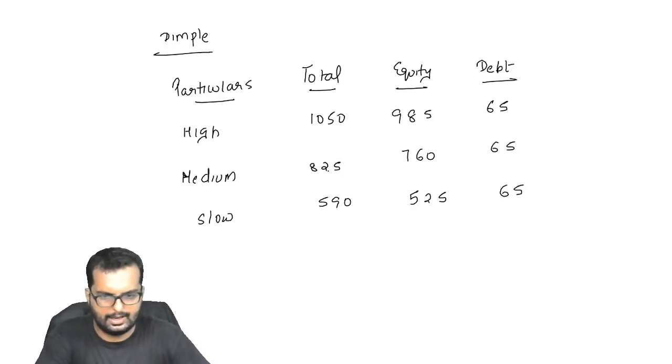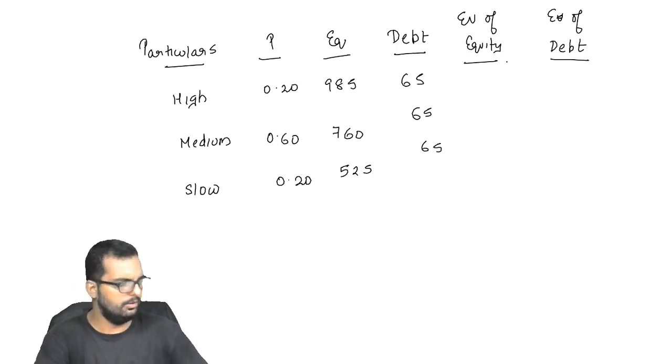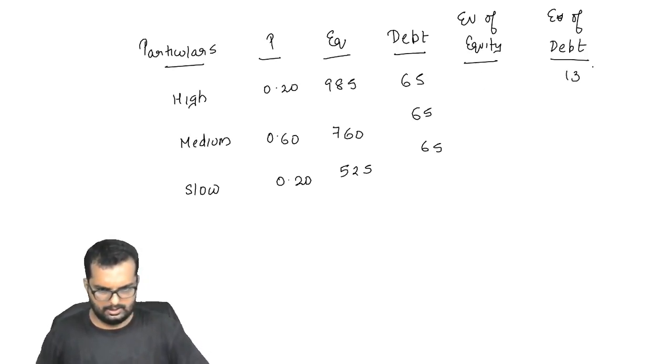And for equity, the values are going to be 985, 760, and the last one will be 525. Debt is 65, 65, 65. Once you multiply with the probability, you get the number as 13 here, 39, 13. Total will be 65 only.